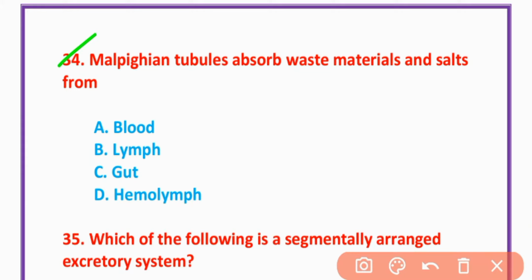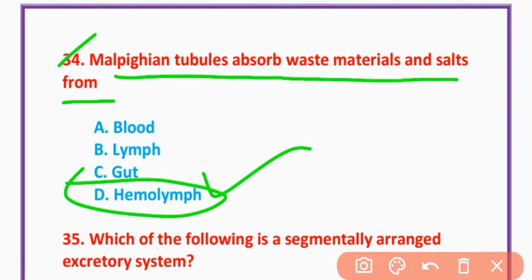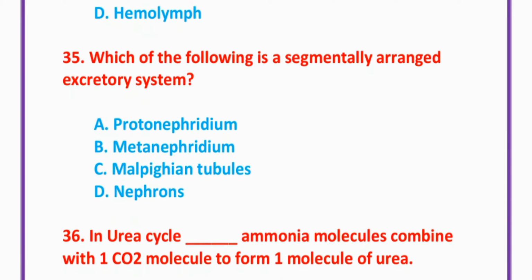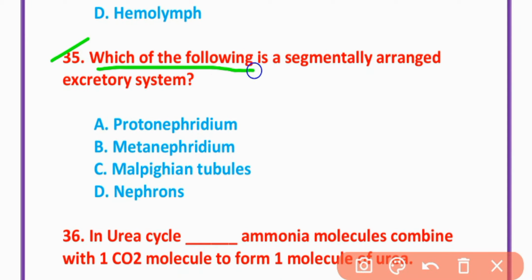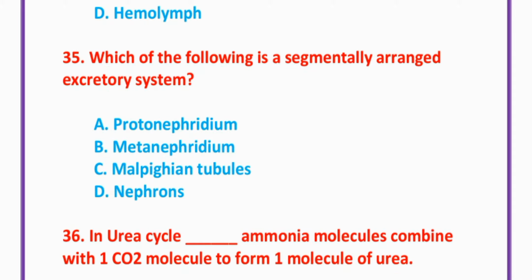MCQ number 34. Malpighian tubes absorb waste material and salt from hemolymph. Option D is correct. MCQ number 35. Which of the following is a segmentally arranged excretory system? Metanephridium. Option B is correct.